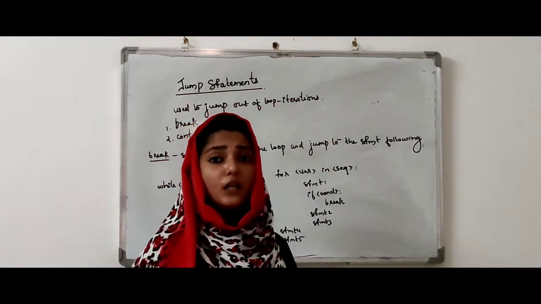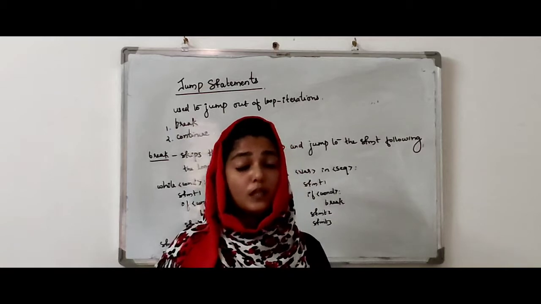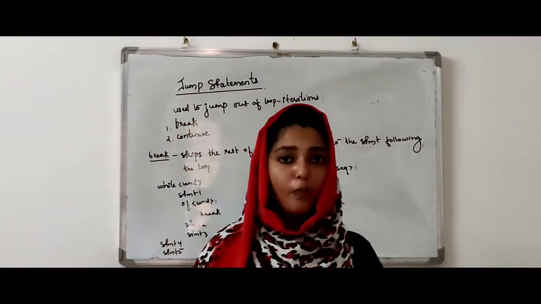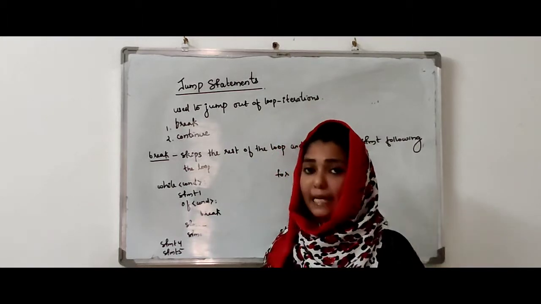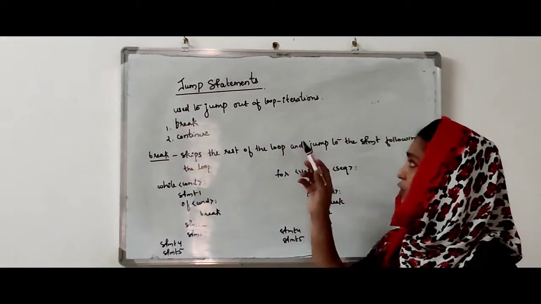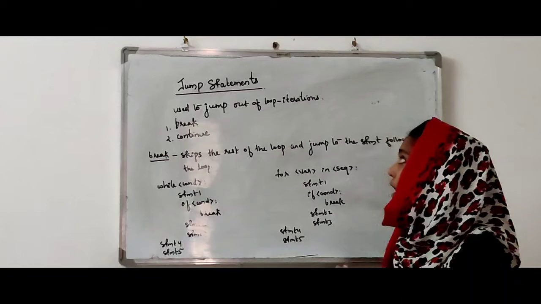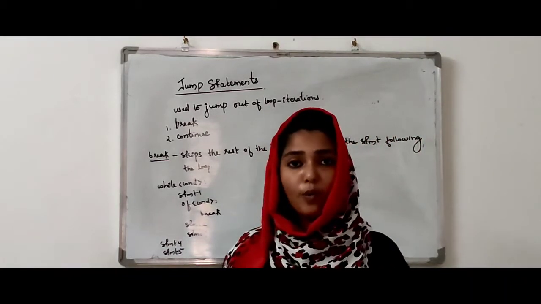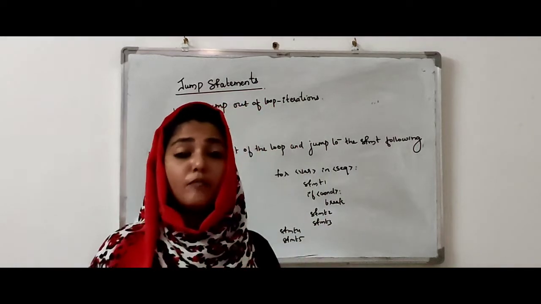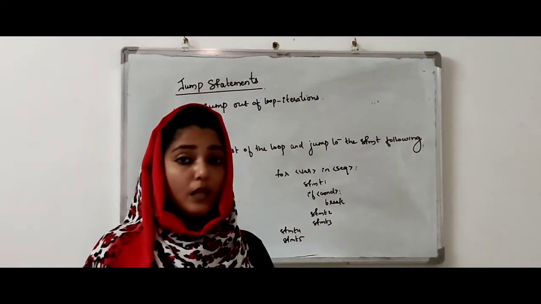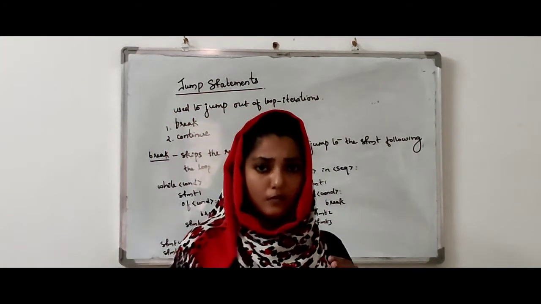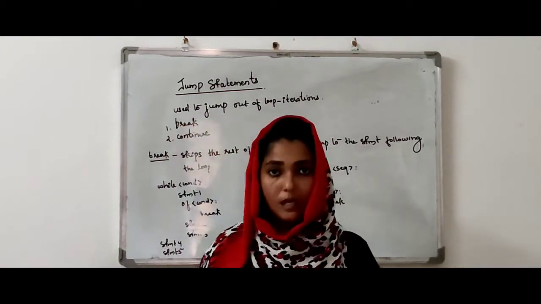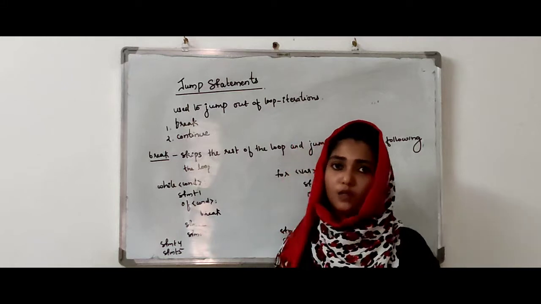Then what are the two loops that come under the iteration statements in Python? They are the for loop and while loop. Mainly the jump statements are used to jump out of the loop iteration. Sometimes in our program we want to jump out of our loop in between the execution of the loop. At that time we use our jump statements.